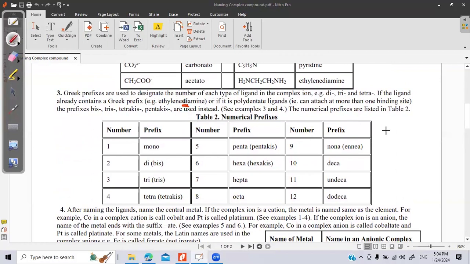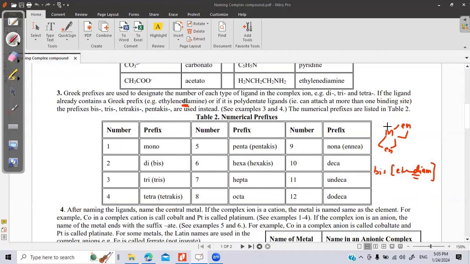So if we have a metal with ethylene diamine 2 times, I cannot write diethylene diamine, because di is already there in the name of the ligand. I cannot use di 2 times. In that case, instead of writing di, we write bis.